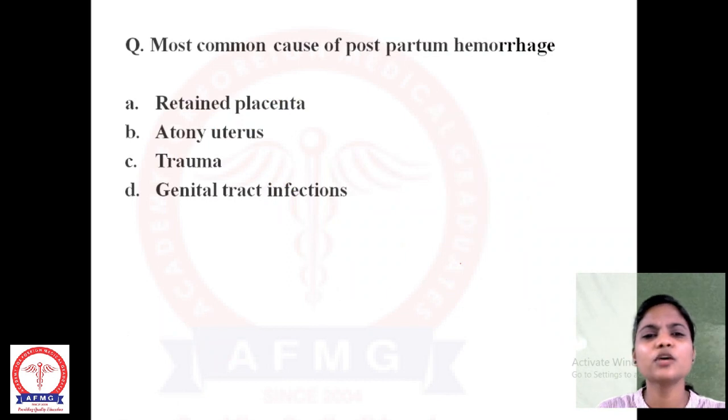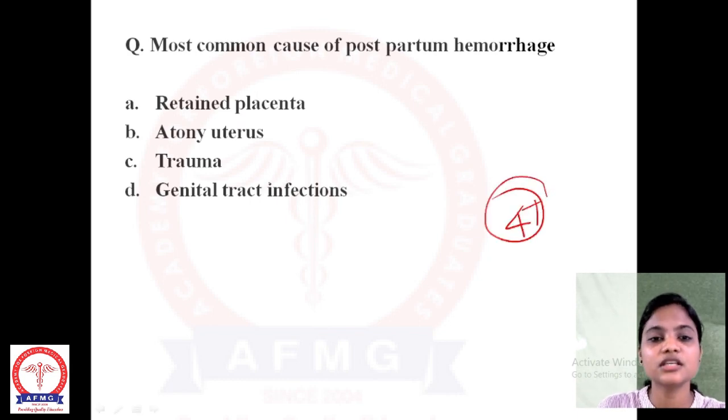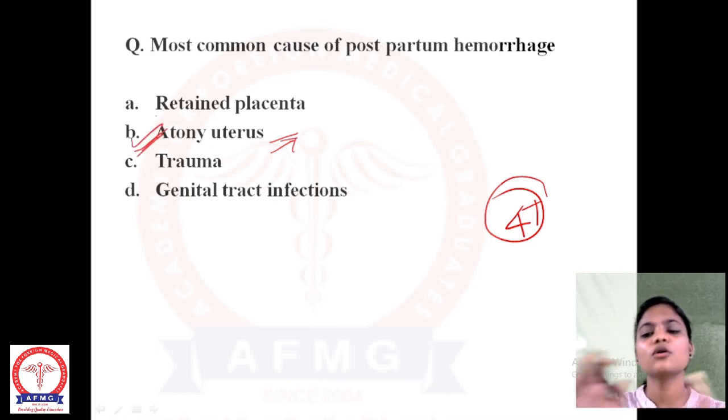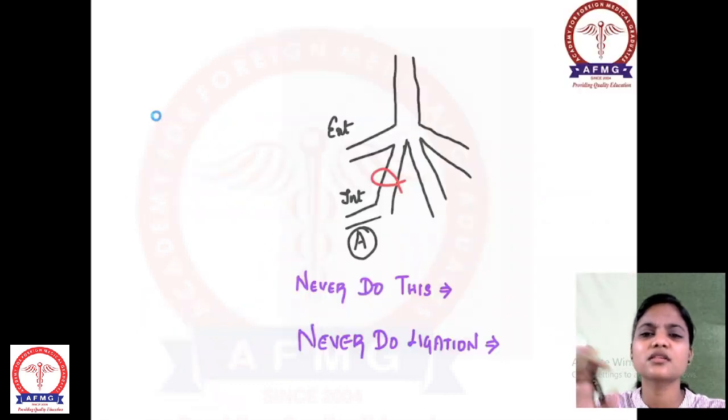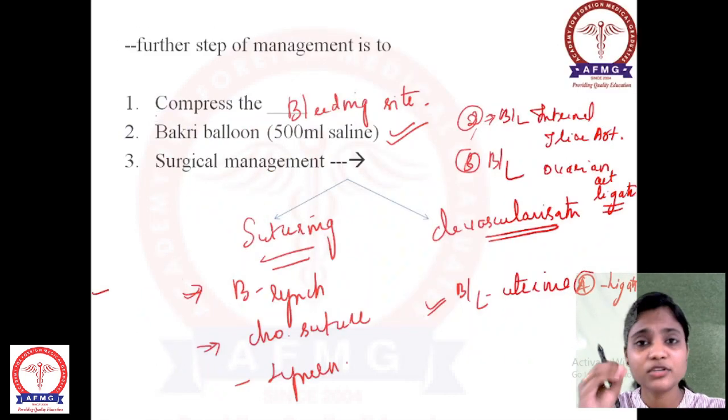One more small question: the most common cause of postpartum hemorrhage, a very important, repeated question. Many times it was being asked. Option A, retained placenta; atonic uterus; trauma; genital tract infections. What will be the answer? Obviously, your answer should be from any of the 4 T's. Of the T's, the most common is atony of the uterus. Clear? So these are all the most common things which have been asked in postpartum hemorrhage.